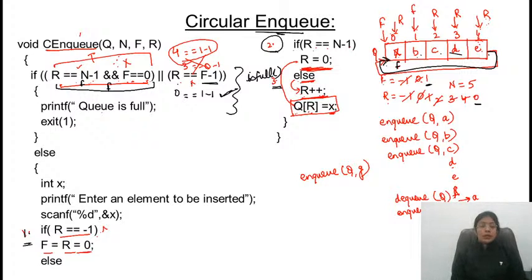So I guess all the cases are covered. In the similar manner, we have to delete the elements. Deletion के केस में भी क्या होगा? Concept remains the same as that of linear Q. और deletion के केस में when front has reached to the last position, front वापस कहाँ पे जाएगा? जैसे जिस तरीके से बच्चे आप एलिमेंट्स इंसर्ट करवा रहे हो, सेम तरीके से एलिमेंट्स डिलीट होंगे. So इंसर्शन के केस में अगर rear n-1 पे आके वापस it is going to 0, similarly front भी last position पे आके it will go to the 0. करेक्ट?